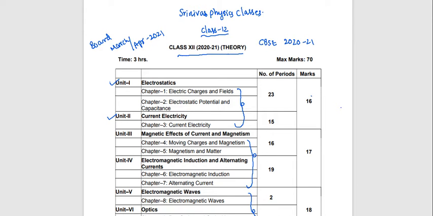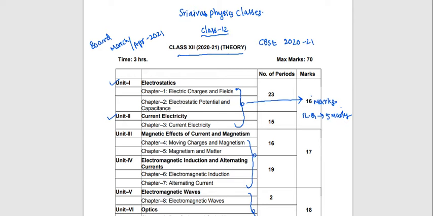The first three chapters, 1, 2, 3: electric charges and fields, potential and capacitance, and current electricity, combinedly give you 16 marks. Out of these 16 marks, you will get one long answer question, which carries 5 marks. You may get the long answer question from electric charges and fields or current electricity.